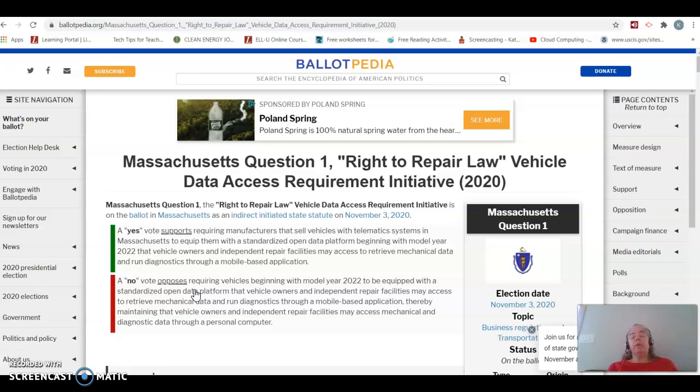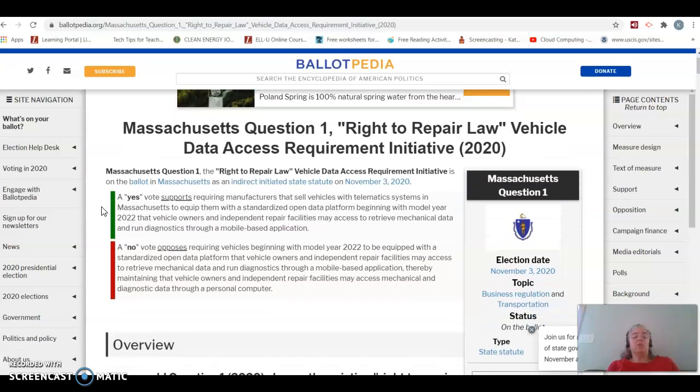In some ways, it's very much like the essay portion of the HiSET, where you have to be very clear on the directions so you understand if they're asking you to write a persuasive essay or a pro-con essay, if they're asking you to cite sources or what they actually want. The same thing is true for the ballot initiative. So sometimes they'll write it such that a yes vote actually means no and a no vote actually means yes. It's very confusing. So let's look at Massachusetts question 1.